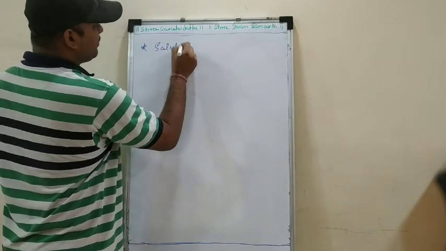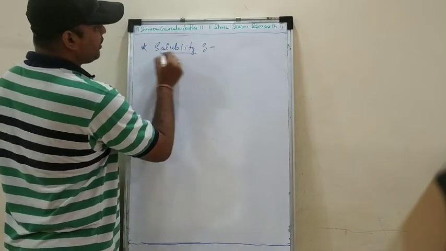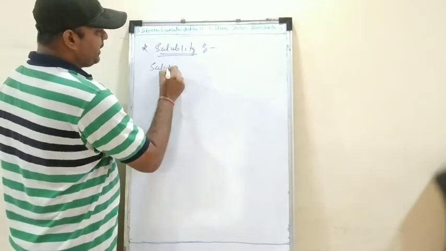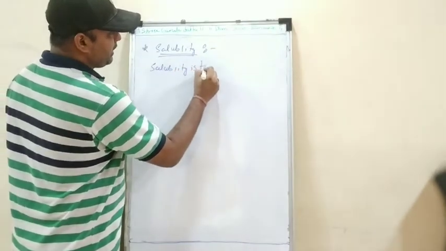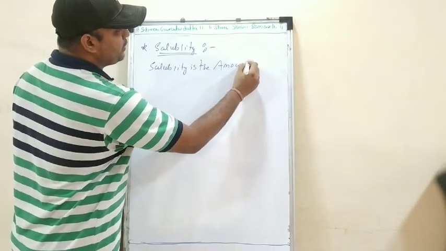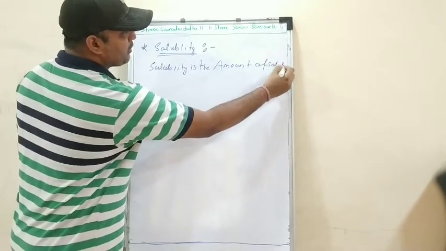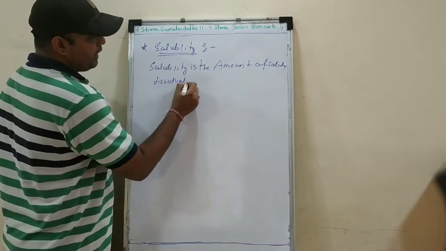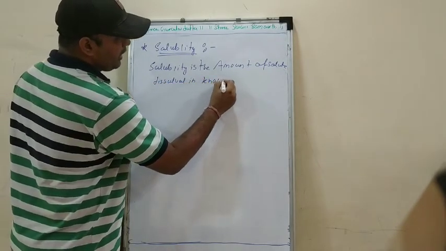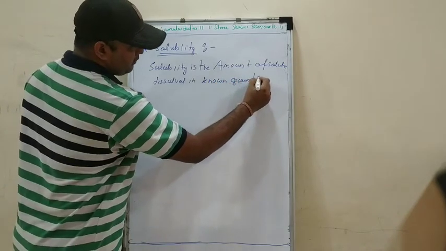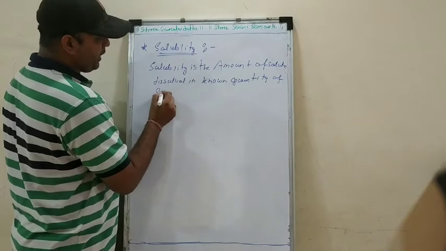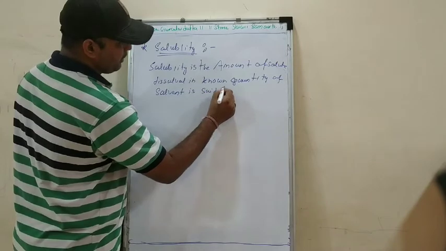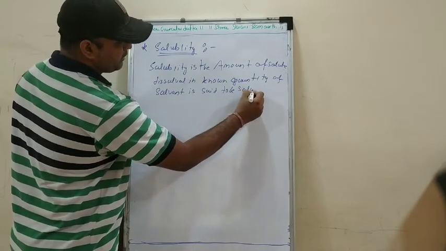First see what is solubility. Earlier we had seen what is solubility. I'll revise it once again. Solubility is the amount of solute dissolved in a known quantity of solvent is said to be solubility, right?